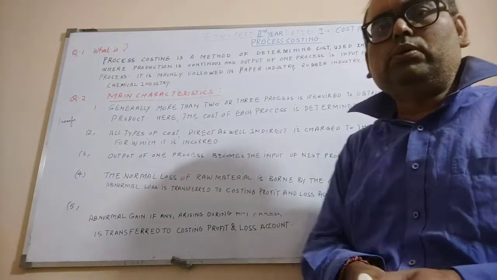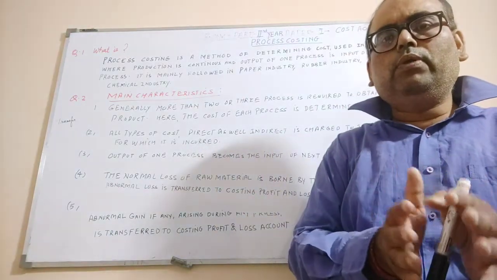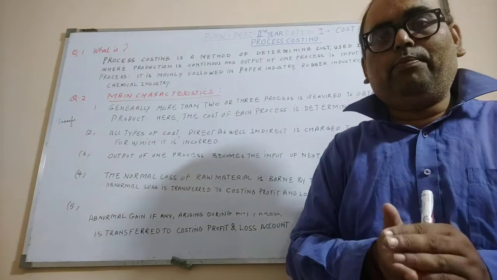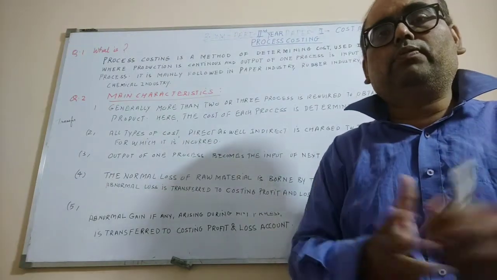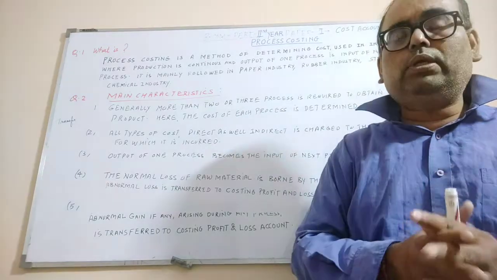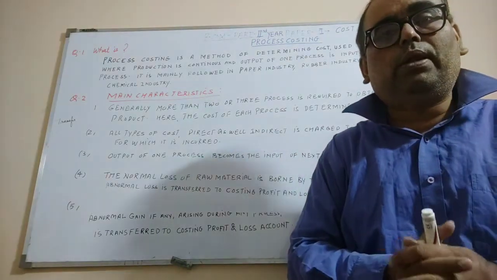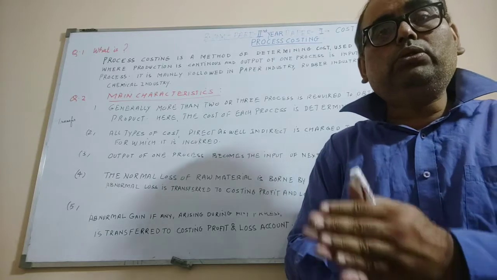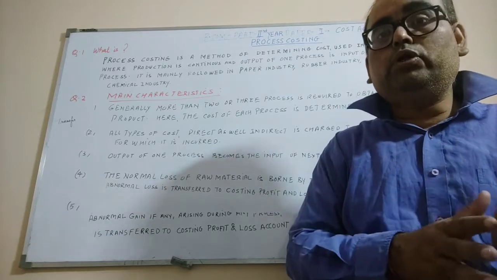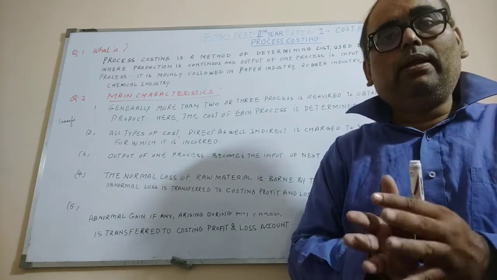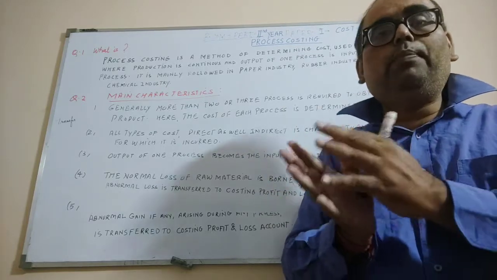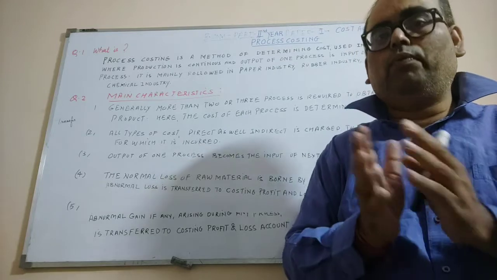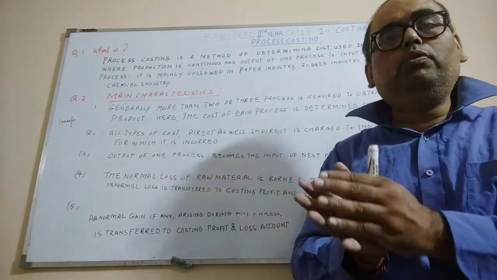It is mainly followed in paper industry, rubber industry, steel industry, chemical industry, etc. So what is process costing? It's one of the many methods of determining cost. We know that there are many methods of determining cost, and process costing is also one of them, and it is followed in those industries where the production is continuous and the output of one process becomes the input of the next process.